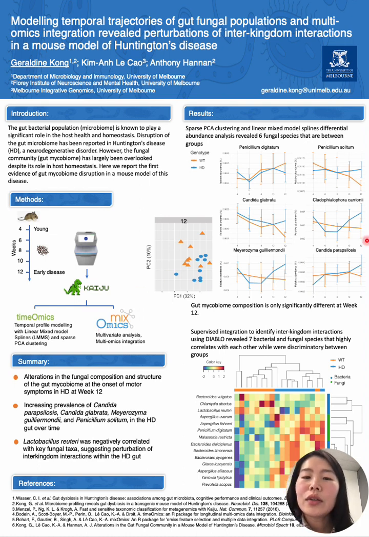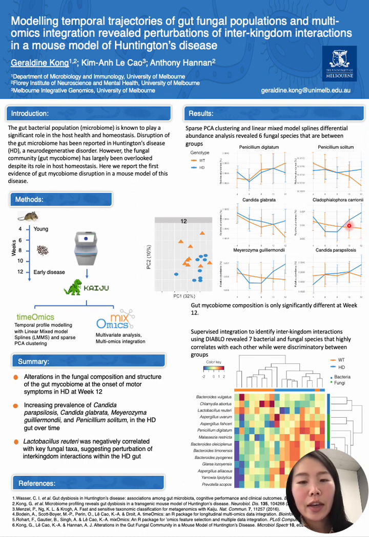So, looking at the temporal profile of these fungal species at the first 12 weeks of life in these mice, sparse PCA clustering and LMMS modeling identified 6 fungal species that have different temporal profiles between the different mouse groups.